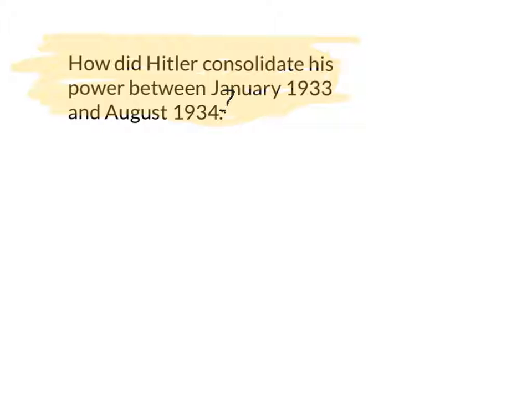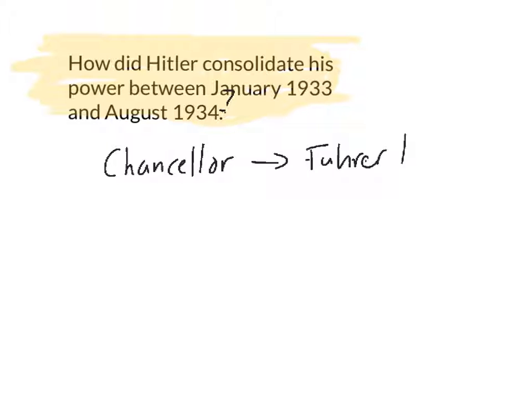And really, this is talking about Hitler going from being Chancellor in 1933 to Führer or dictator by 1934. And so this is a great question to get in an exam, because there's an easy way to remember all the steps that Hitler took to become dictator.